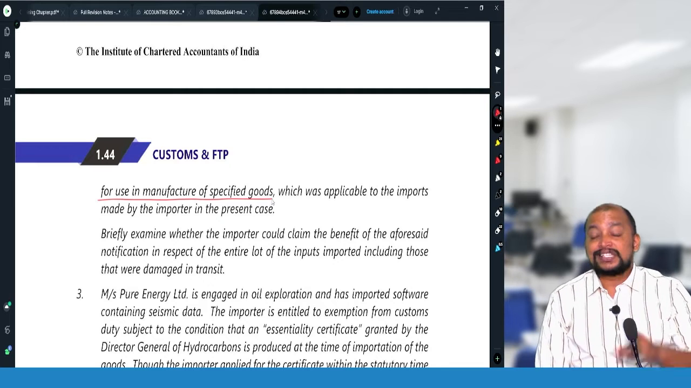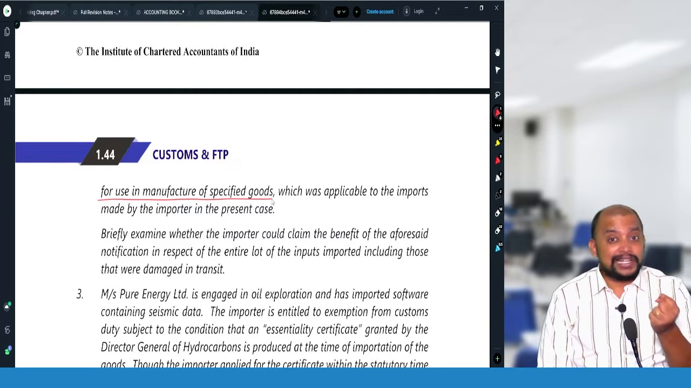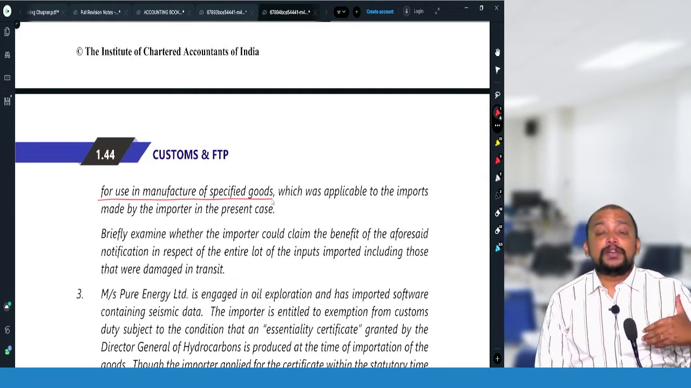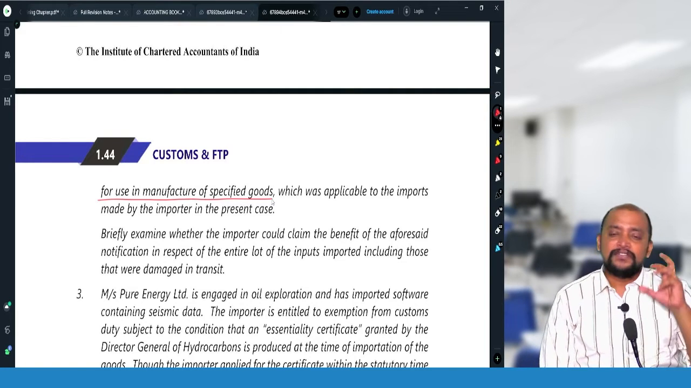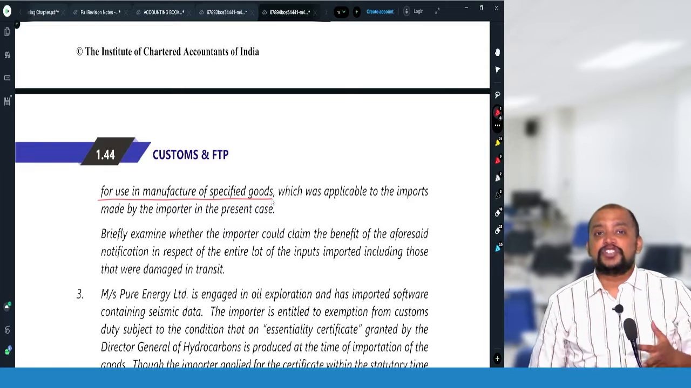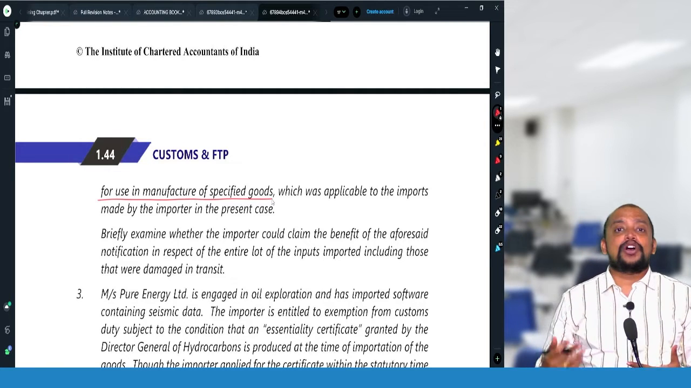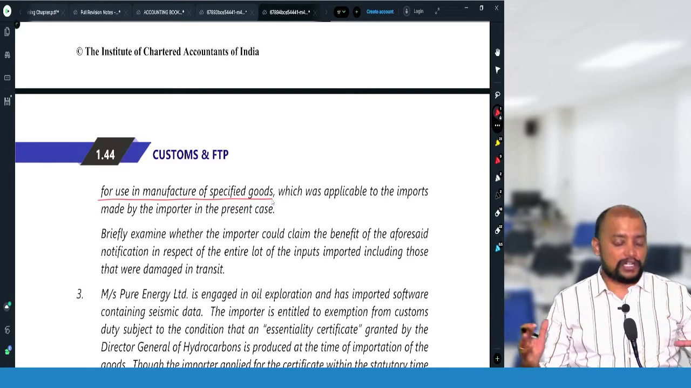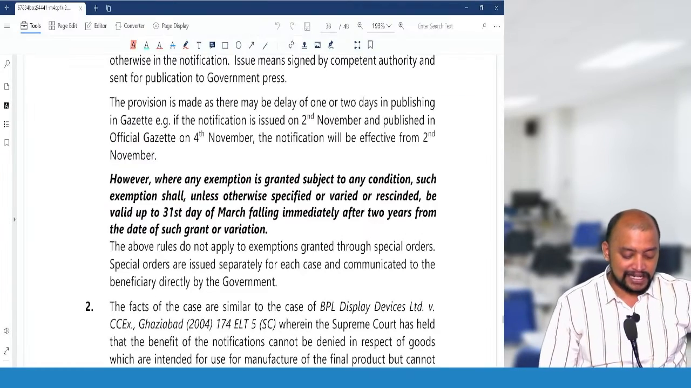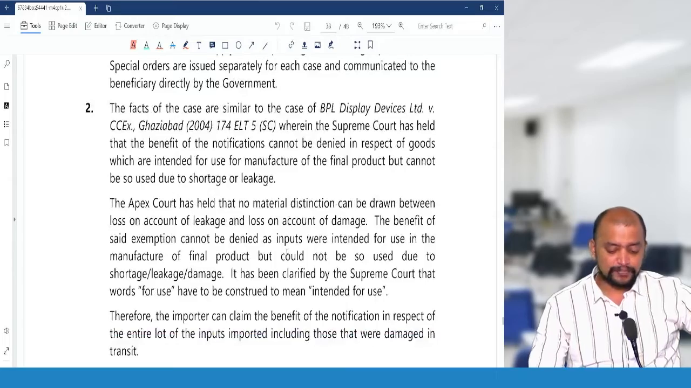For use means the intention. They are importing it for use in manufacture, but the process loss or transit loss, which is normal in nature, will definitely be allowed. This means no need to pay customs duty on the part which is lost, and customs duty is fully exempted on the total lot. That is this case, the BPL Display Devices case.